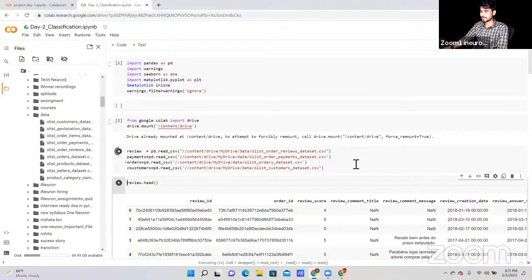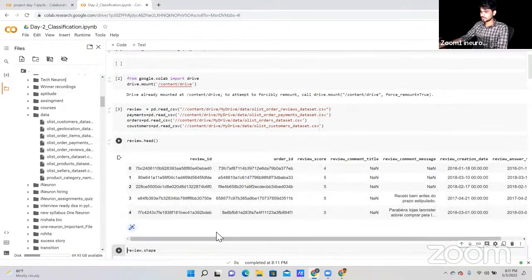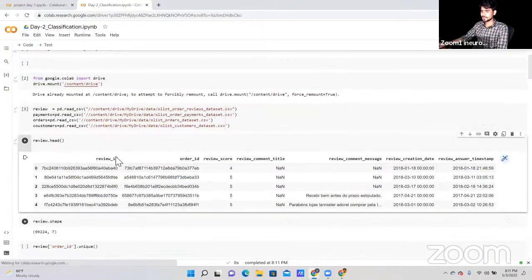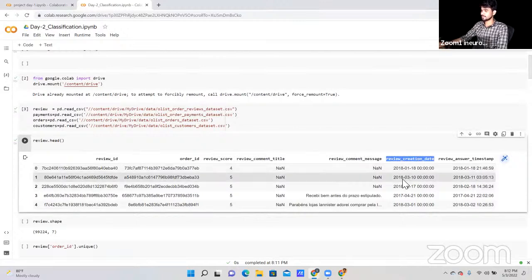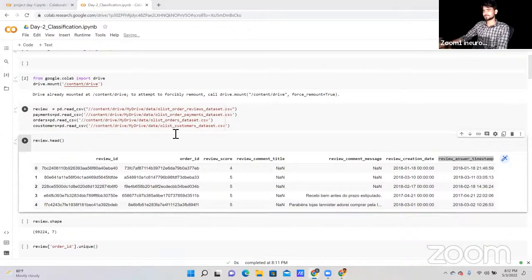First I'm going to read the review file. As you can see, this is the review data set that we have, and under this data set we have review ID, order ID, review score, comment title, comment message, review creation date, review answer. But before this one, let me tell you some of the hypothesis questions.